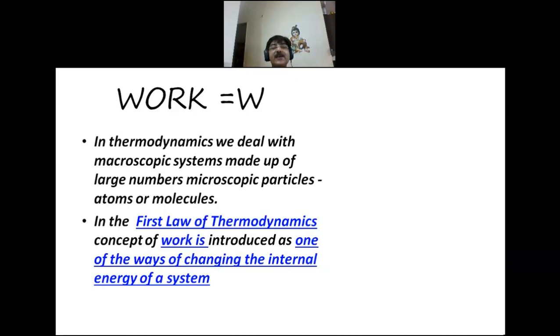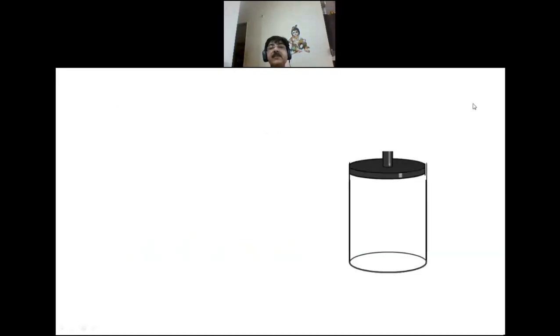So what is work? Work is one of the ways utilized to change the internal energy of the system. So work is one of the ways by which one kind of energy is converted into another kind. And that is the reason the units of work and energy are both the same. Both are measured in joules. Now let us take an example of work.